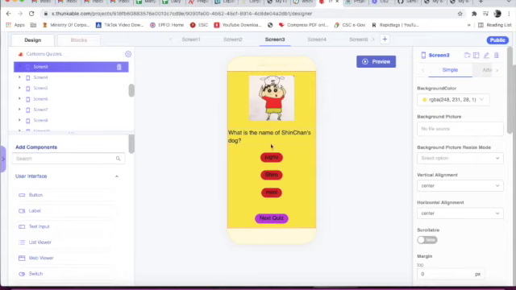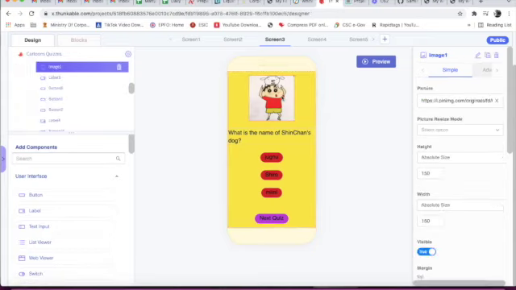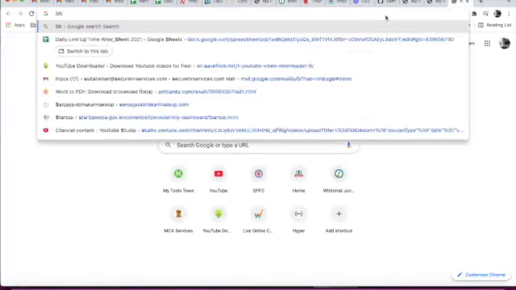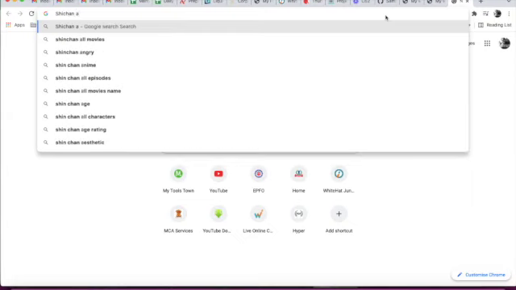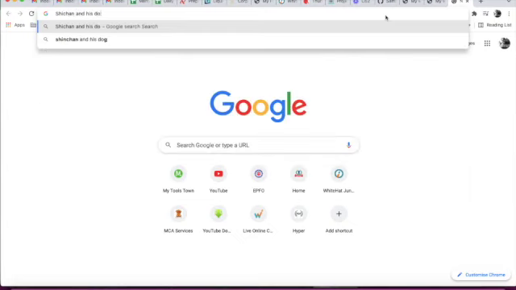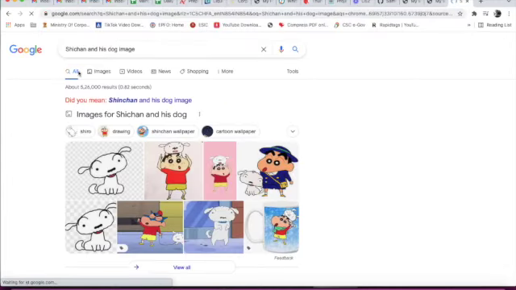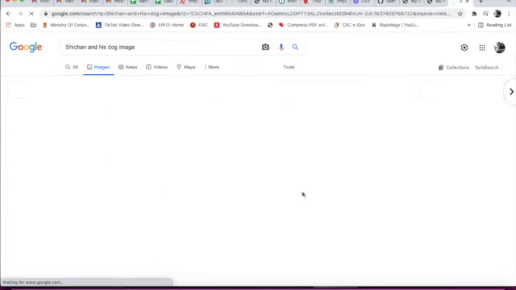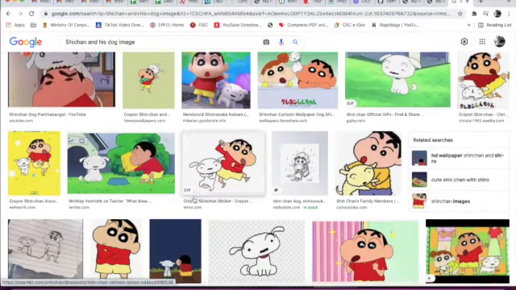So this is screen 3. Here this is image 1, and this is the Shinchan image. We will get the image from Google here. We search for Shinchan and his dog image. Now we will go to images. From here we can take any image.